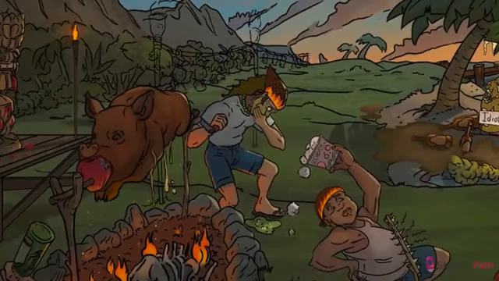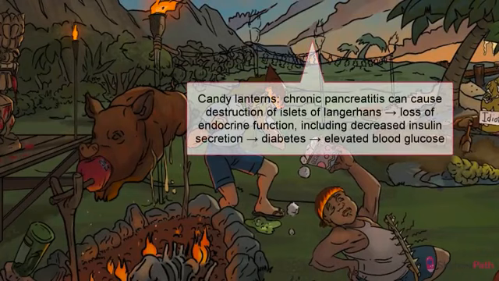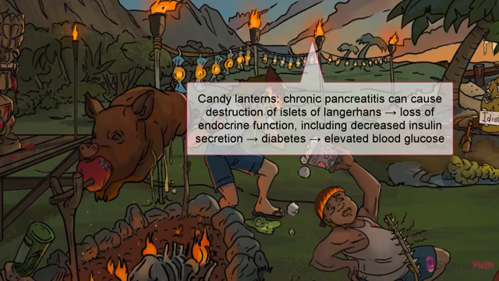Eventually, chronic pancreatitis ends up destroying islets of Langerhans as well, which means say goodbye to endocrine function. This can manifest as insulin-dependent diabetes. So above our trash tourist here, we've drawn in some elevated candy lanterns in order to highlight the chronically elevated blood glucose seen in the setting of diminished pancreatic insulin production.